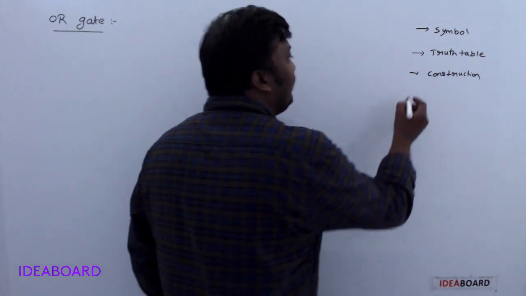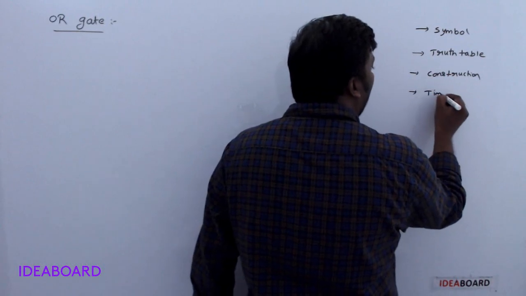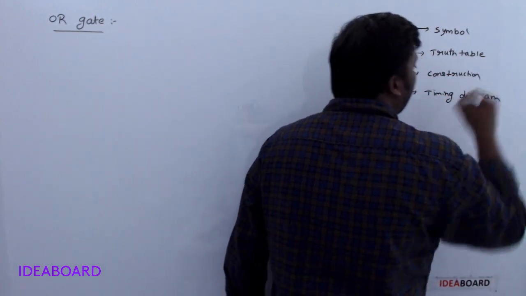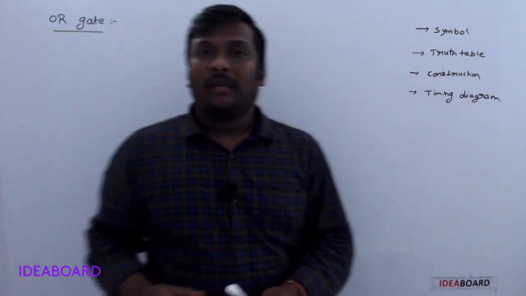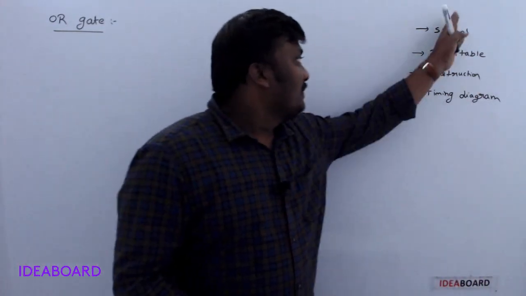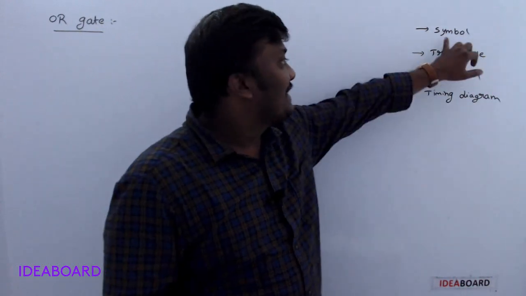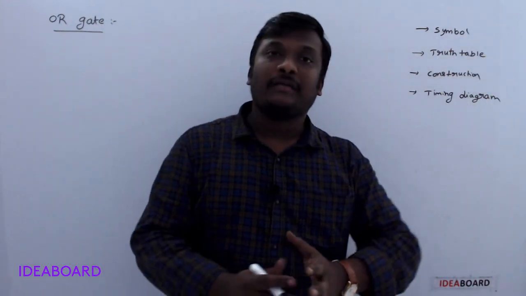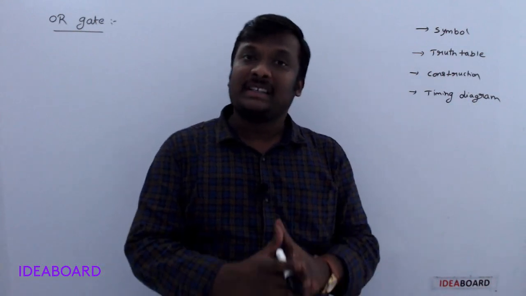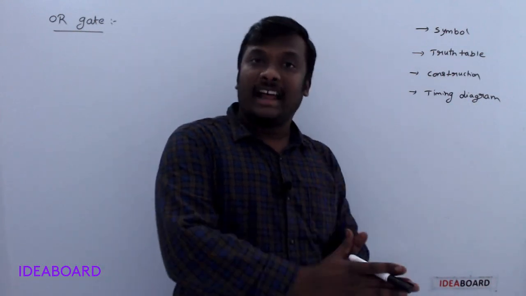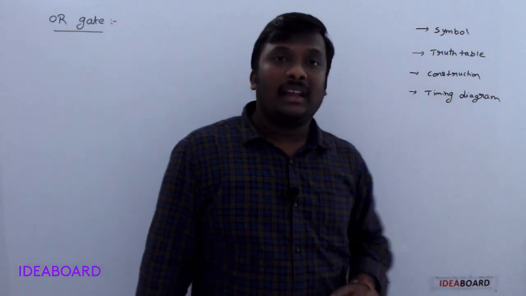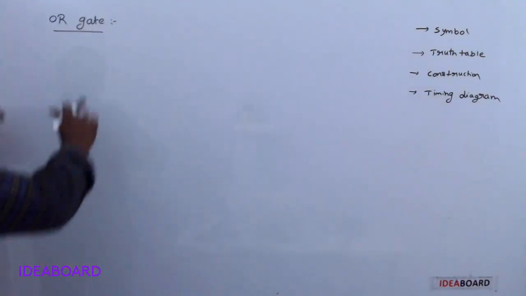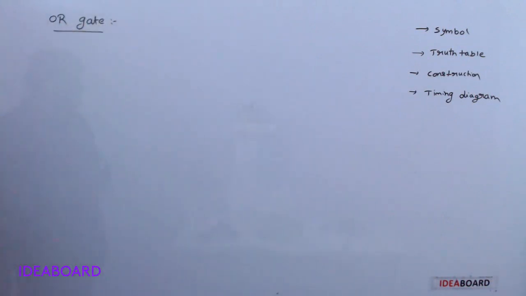Understand? Finally, we may discuss the timing diagram. For every gate we follow this line. The first one is the symbol, second is the truth table, third is the construction of the gate by using switches, diodes or transistors, and finally the timing diagram. Clear?